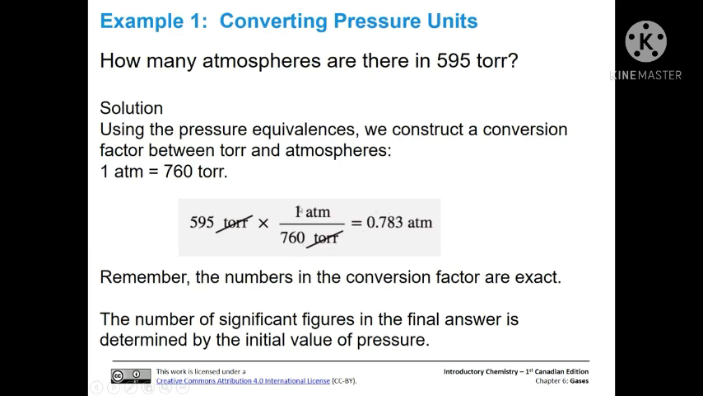Now, remember that the numbers in the conversion factor are exact. So in these gas conversion problems between various units of pressure, we're going to use the number of sig figs in the initial pressure of the gas. In this case, there are 3 sig figs, so we have 3 significant figures in our answer. Remember, the 0 before the decimal place, that leading 0, does not count in the count of sig figs.